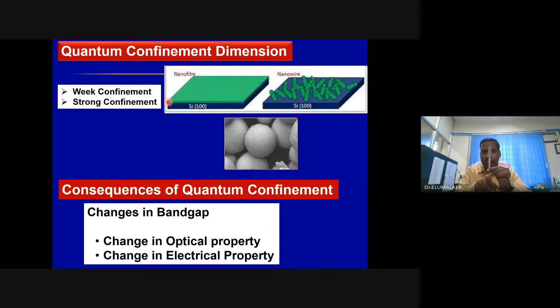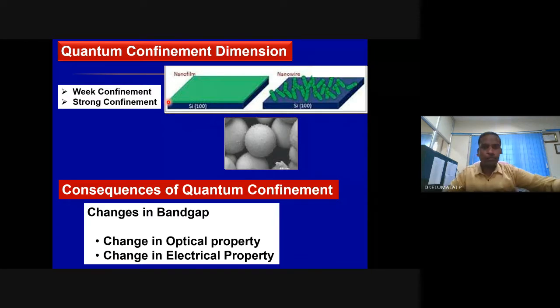The rest of 2 dimensions directions are nano. In 2 dimensions, the charge carrier is restricted. Whereas here, only one dimension, assume that this is a thin film. This direction, no restriction. This direction, no restriction. But only in this direction, there is a restriction. But whereas here, restriction in this direction, restriction in this direction, no restriction in this direction.